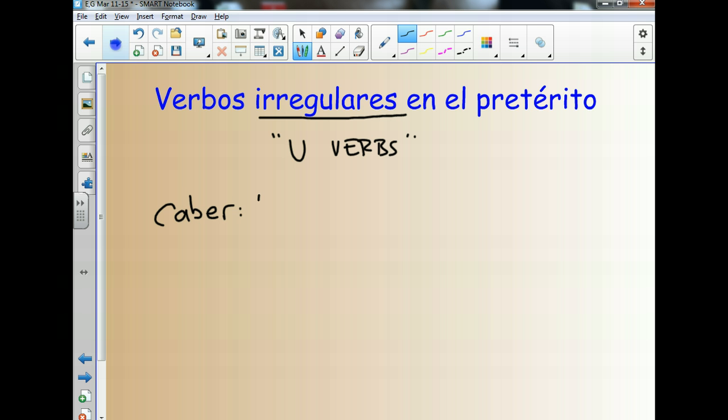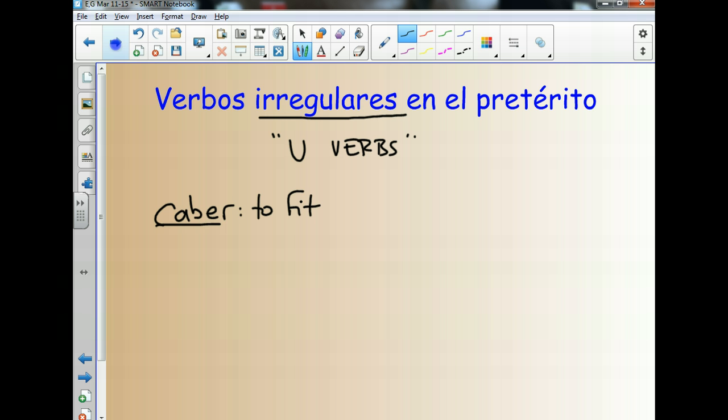And the verb caber, if you remember, we've seen it before. I don't think we spent a whole bunch of time with it. Means to fit. So it's something like, my suitcase didn't fit into the trunk. It's not to fit as in clothes. It has nothing to do with clothes. It's fitting something, an object, into something else. So don't think of it in terms of clothing. Okay, so ¿qué pasa con este verbo?